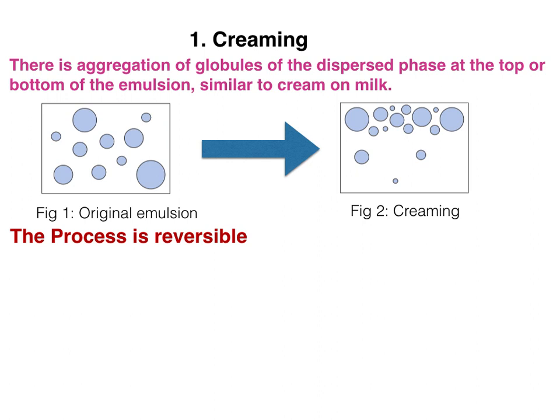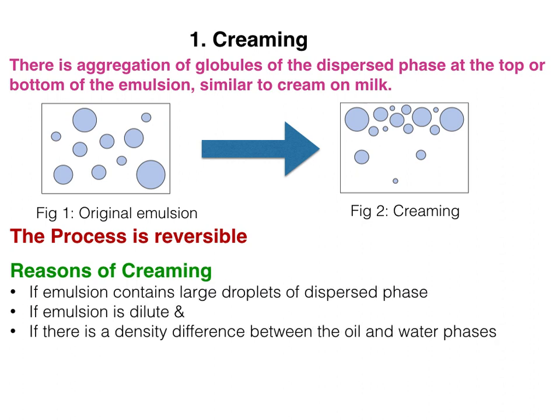For example, most oils are less dense than water. So in an oil in water emulsion, where the dispersed phase is oil, the oil droplets will rise to the surface to form an upper layer of cream, whereas in a water in oil emulsion, where water is the dispersed phase, the water droplets sediment due to increased density to form a lower layer.